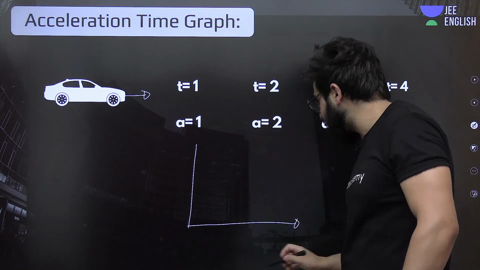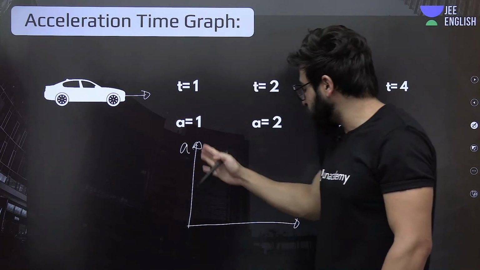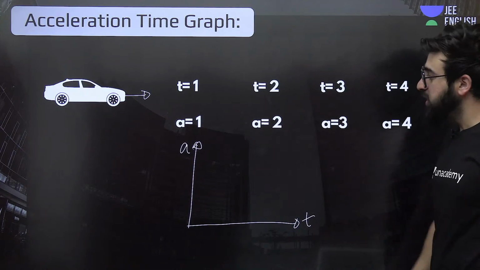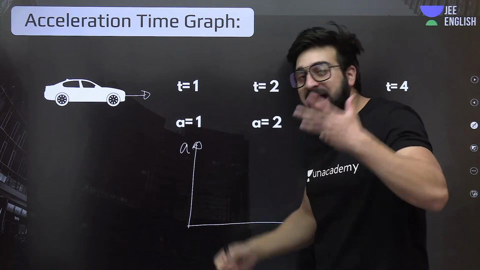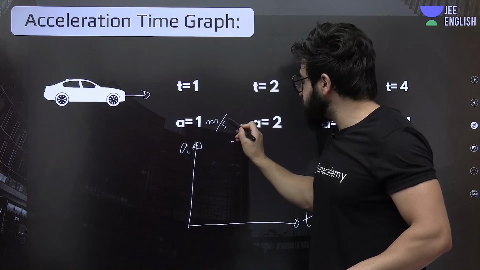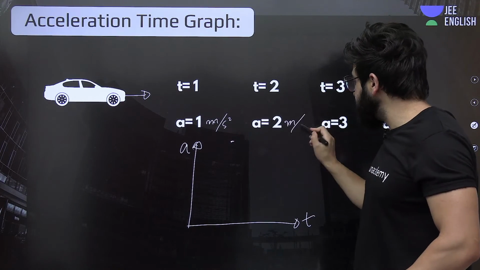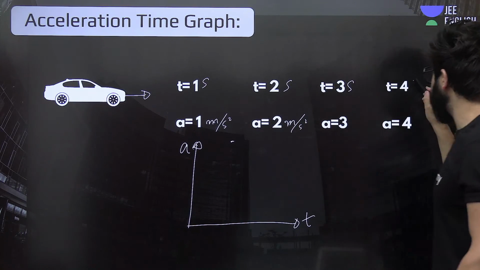We can basically make it like this. If we say this is acceleration on this axis, this is time over here. Now, I'm saying that when time is 1 second, at that time, acceleration is 1 meter per second square. Over here, it is 2 meter per second square. When time is 2 seconds, 1 second, 3 seconds, 4 seconds.